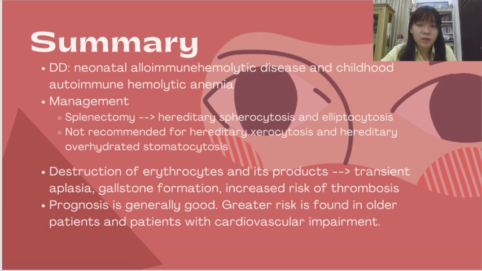Splenectomy may be used for management of hereditary spherocytosis and elliptocytosis. It is not recommended for hereditary stomatocytosis and hereditary overhydrated stomatocytosis. Destruction of erythrocytes and its products may cause transient aplasia, gallstone formation, and increased risk of thrombosis. Prognosis of CHA patients is generally good. However, the greatest risk is found in older patients and patients with cardiovascular impairment.